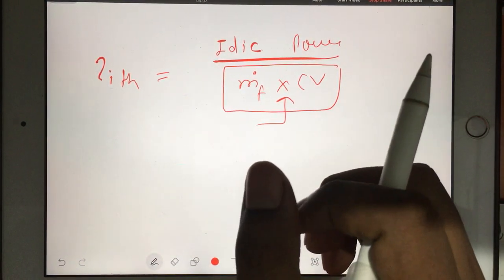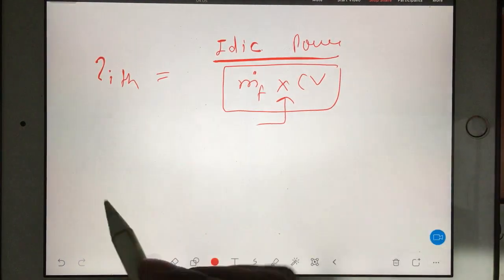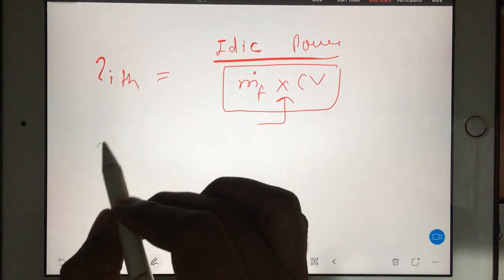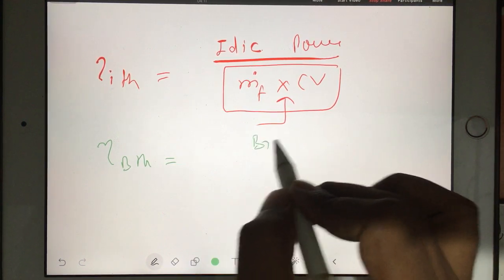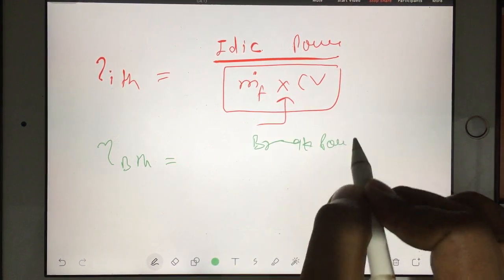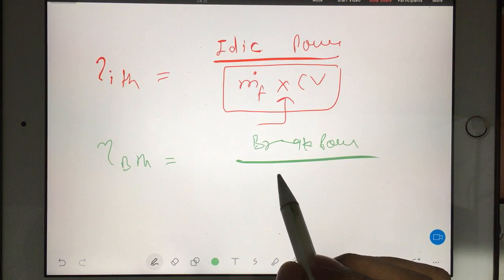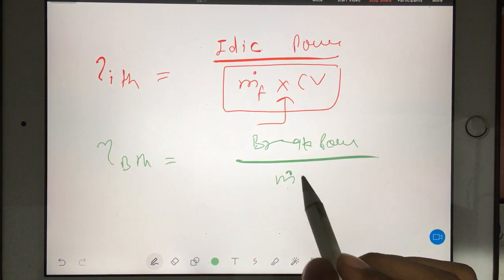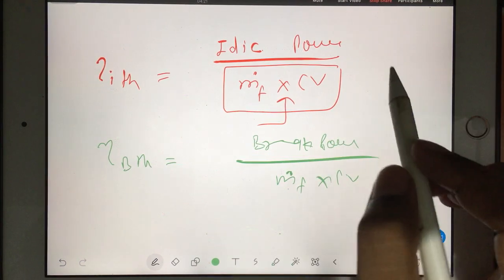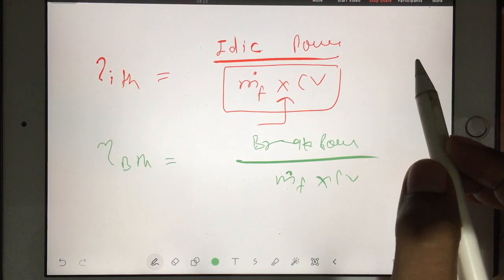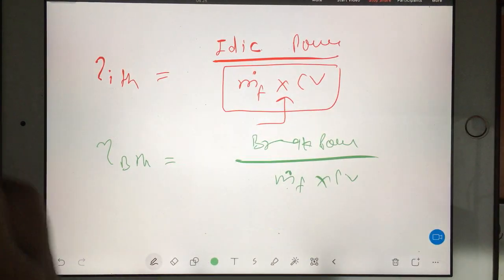Now you go for brake thermal efficiency, eta brake thermal. That is nothing but brake power divided by the same m dot f into CV. So it is a ratio of brake power to the rate of heat energy. Brake thermal done.